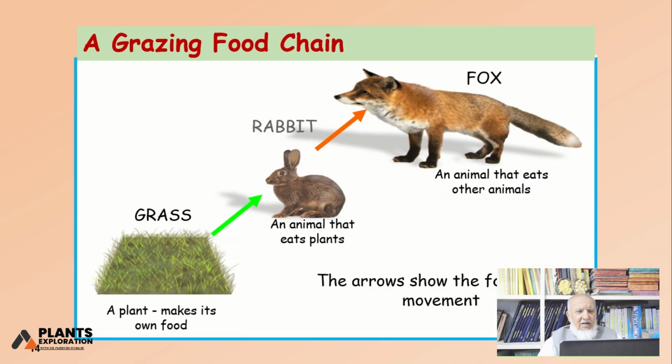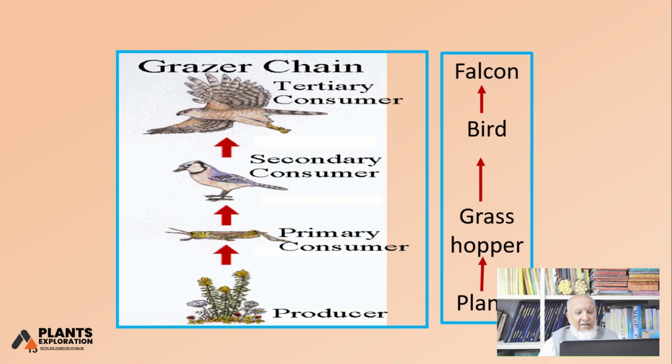This is a diagram. You can see a plant making its own food from the soil. Animals like rabbit are shown that eat grass. Rabbit becomes victim to fox or to other higher animals in the food chain and ultimately they complete the cycle. This is another way. Plants are there at the bottom, grasshoppers are there, secondary consumers, birds are there. Falcon is tertiary consumer. This is a grazing chain.